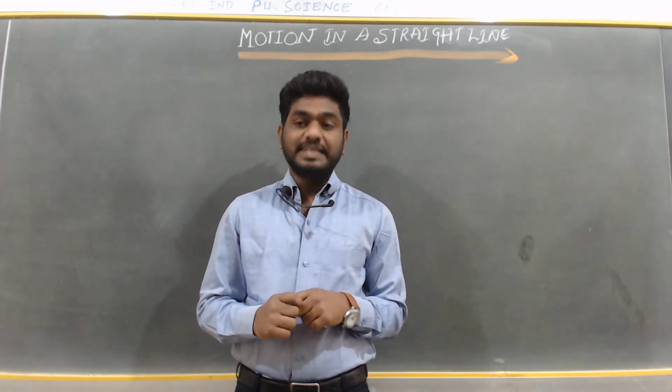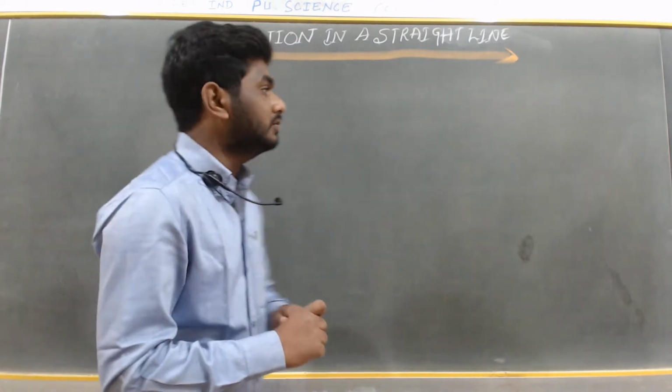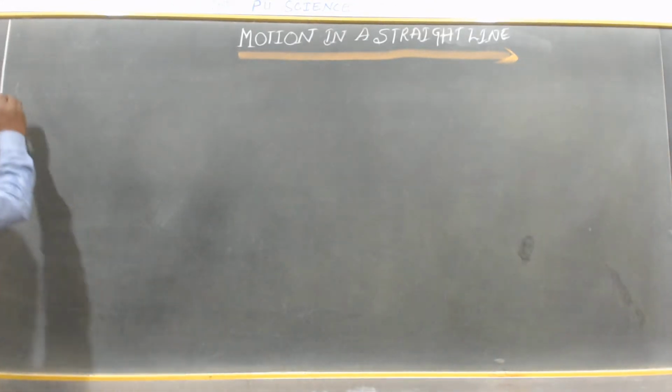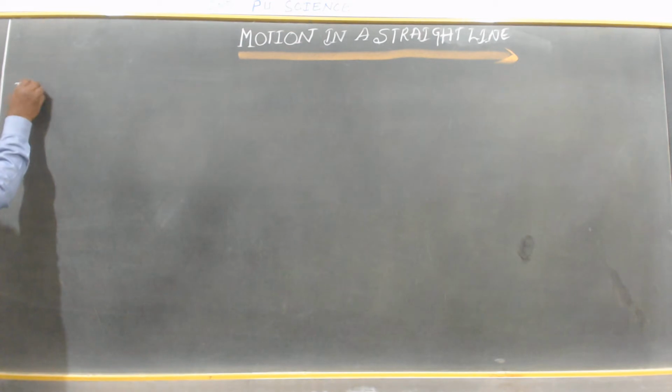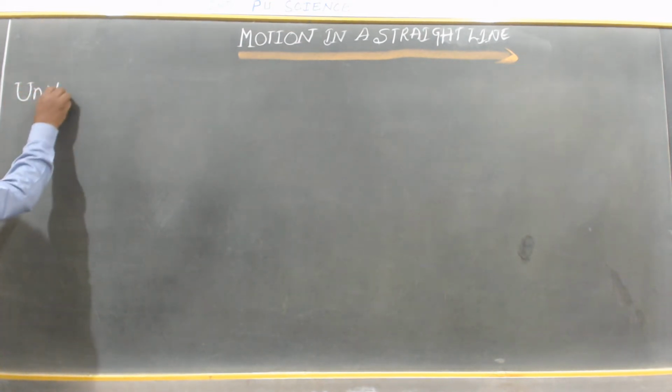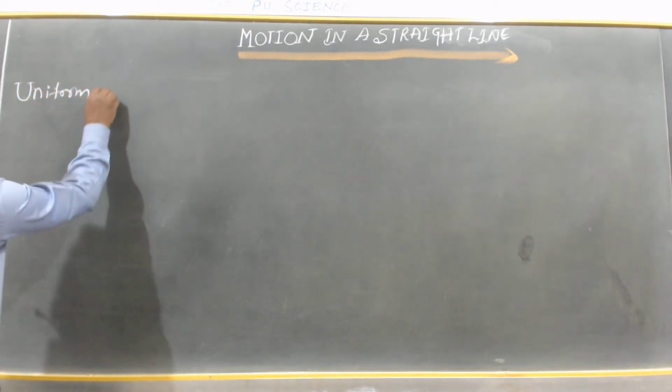Dear students, in this class I am going to discuss uniform motion and non-uniform motion.